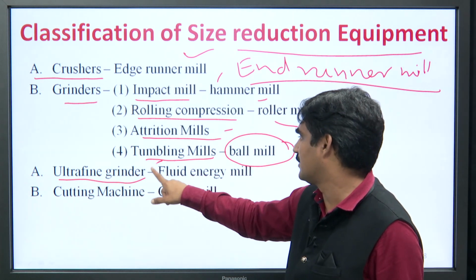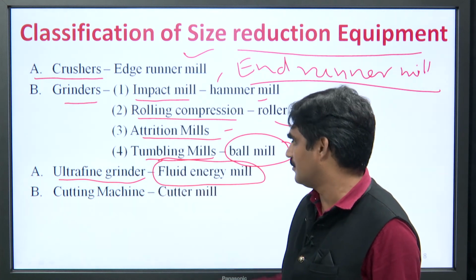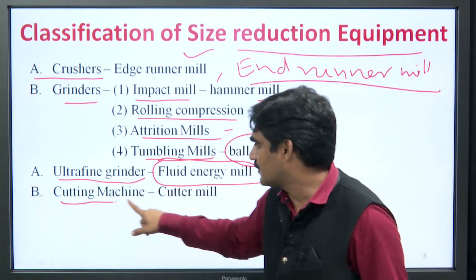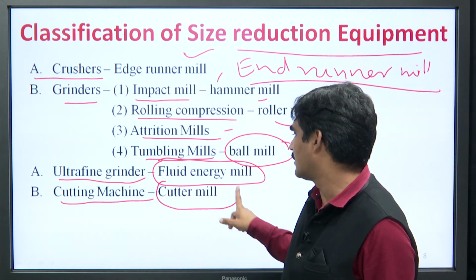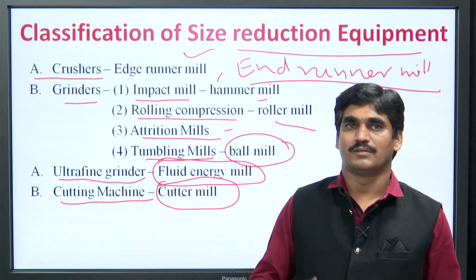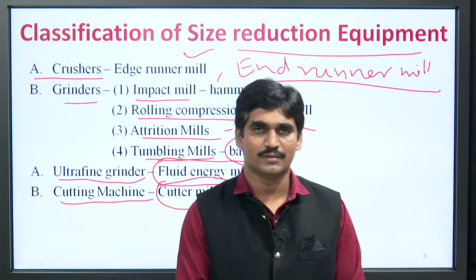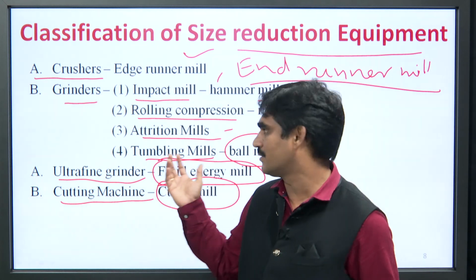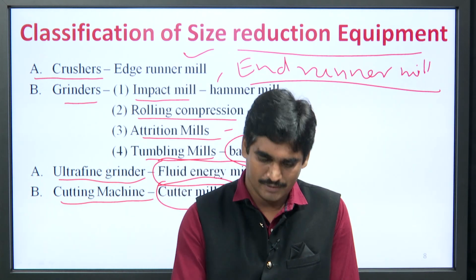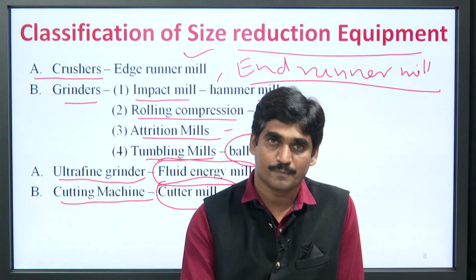For this, the example is fluid energy mill. And the last one is cutting machine, example is cutter mill. So, size reduction equipment can be classified into these 4 categories.